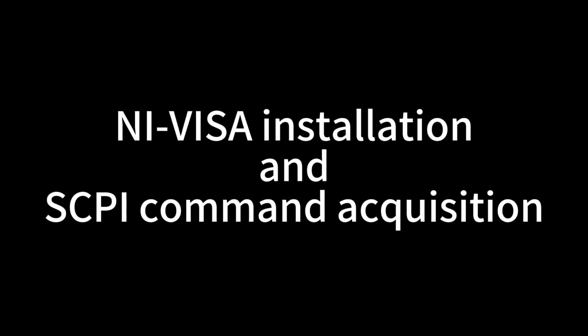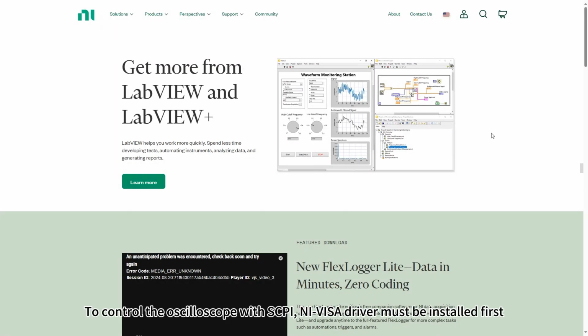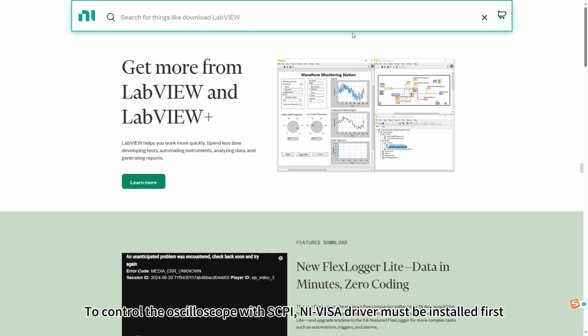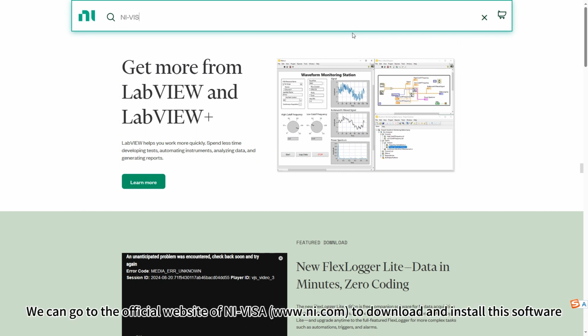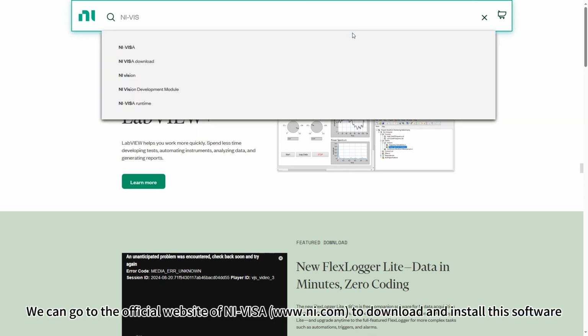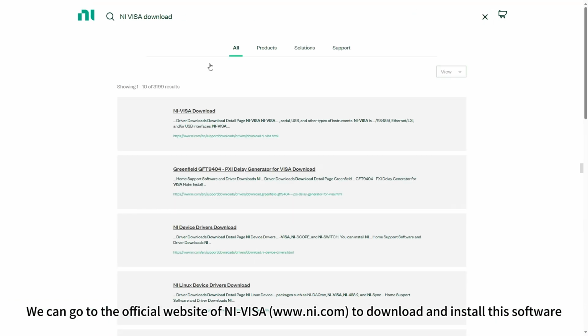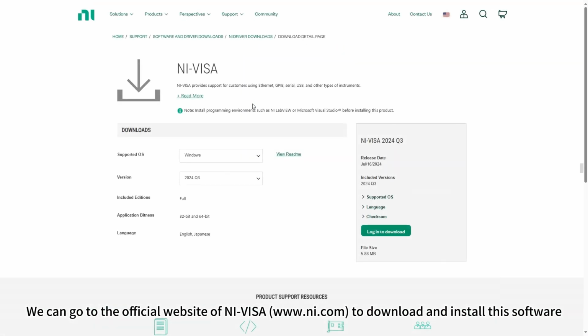NI-VISA installation and SCPI command acquisition. To control the oscilloscope with SCPI, the NI-VISA driver must be installed first. We can go to the official website of NI-VISA, www.ni.com, to download and install this software.